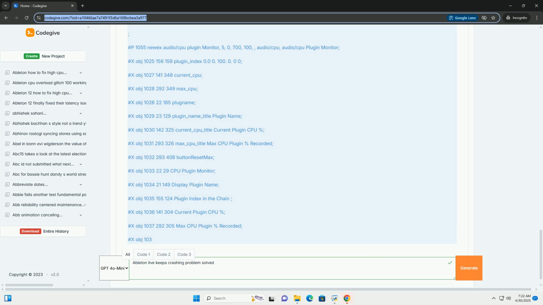See project-specific issues. 1. Corrupted project files. A corrupted project file can cause crashes. Try opening a different project to see if the issue is specific to one project. 2. Remove corrupted samples. Sometimes, a corrupted audio sample can cause crashes. Try removing recently added samples from your project.